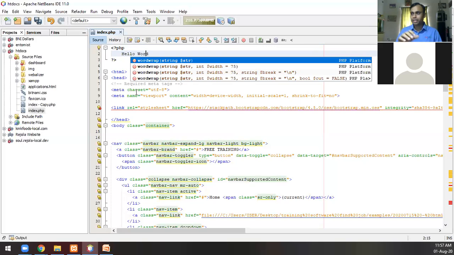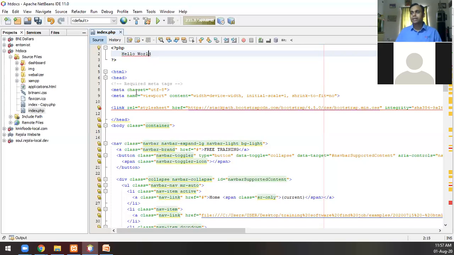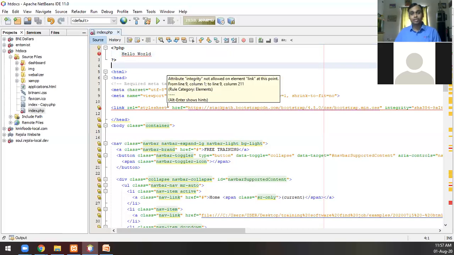So here, let us say I just write hello world. I'm just writing hello world here. What will happen is you will see that there is an error symbol coming here, and that's another beautiful advantage of NetBeans, that it will show you the error as soon as you type it. It is not that you need to write 100 lines of code and then try to show it on a browser or a client side and then see it's not working. No, that's not what happens. Most of the errors, NetBeans identifies that you've made a mistake because it has its own error files, and it will show you that.